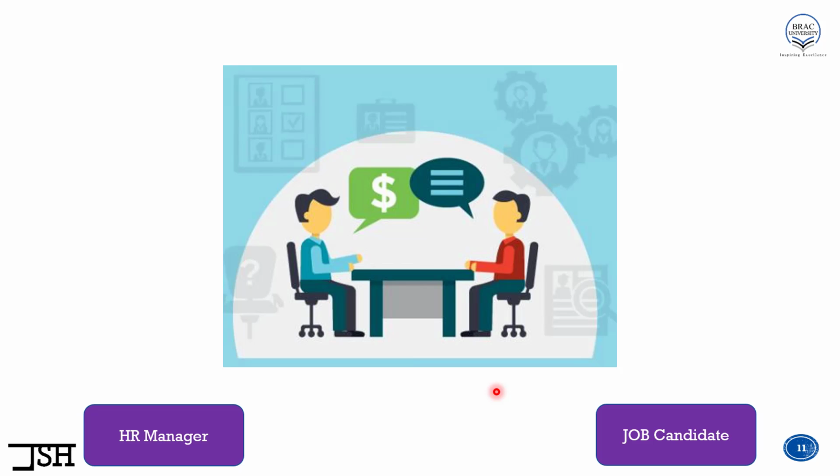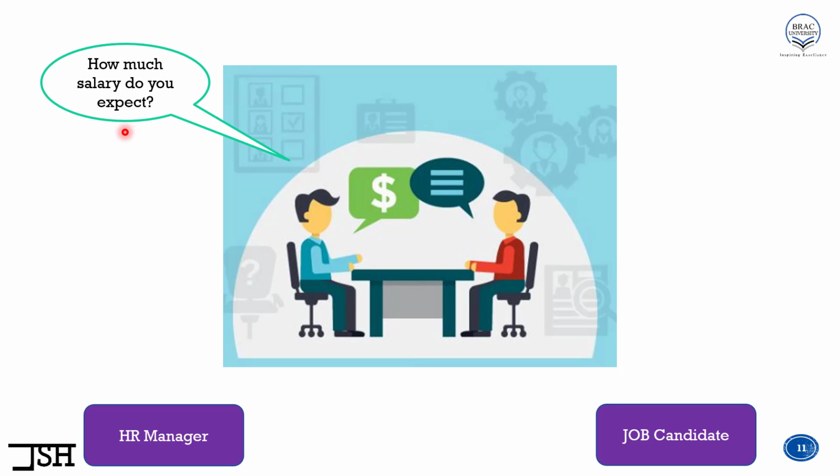Now let's assume at the beginning of this conversation, the HR manager says something like this: "How much salary do you expect?" In response, the job candidate says something like this: "BDT 30,000." Now this is the first piece of information that the HR manager heard from the job candidate. So this first piece of information works as the anchor. Again, this first piece of information works like the anchor for the HR manager.